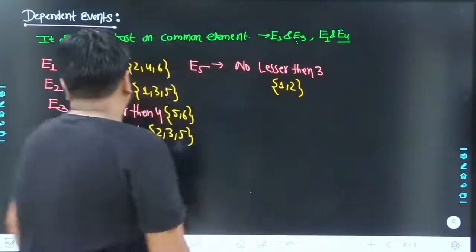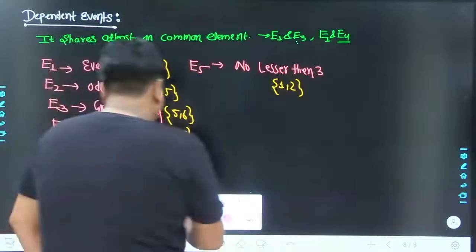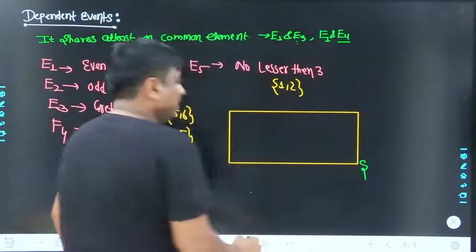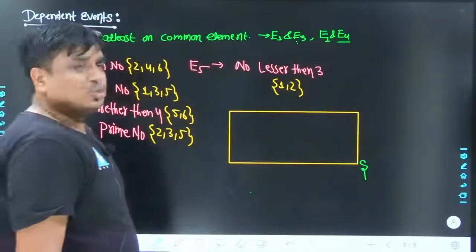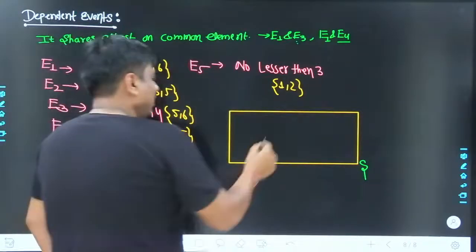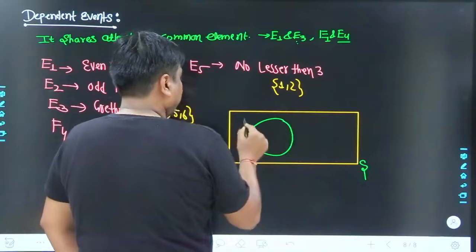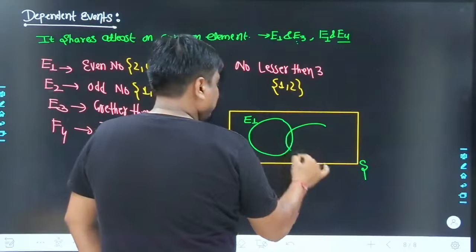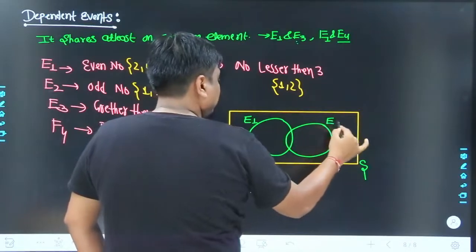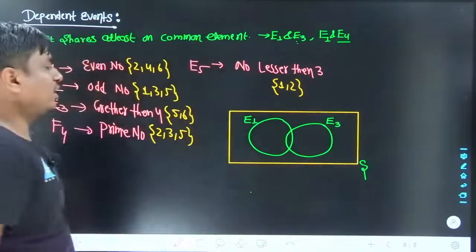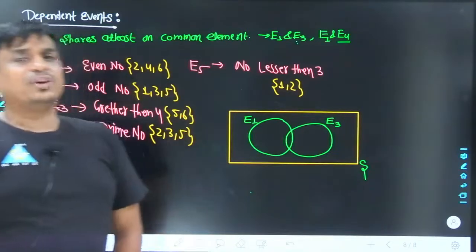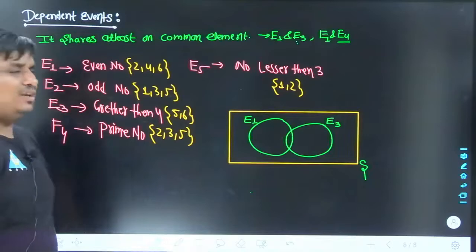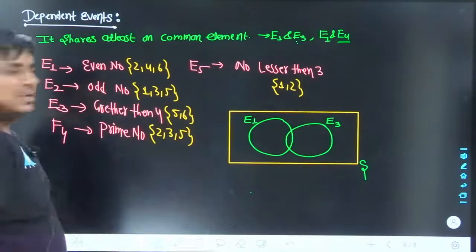Yes. In terms of a Venn diagram, if I would like to illustrate it, this is my sample space. It can be clearly seen that the favorable events are going to be subsets of your sample space. Let's take this as your first favorable event, taken as E1. And let's take this as your second favorable event, taken as E3. So far, we did not have any common area or common element, but now we have a common area as well as a common element. Anyways, the common element indicates the common area actually.